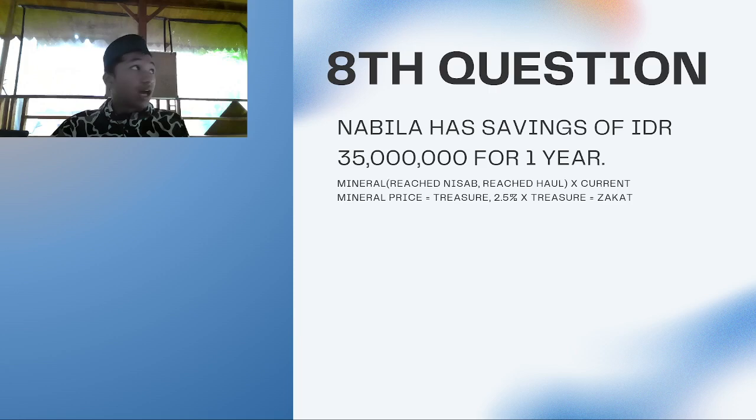So yes, Nabila has to zakat. Now let's go back again to 35 million and multiply it by 2.5%, which is 875,000, the required amount for Nabila to zakat.